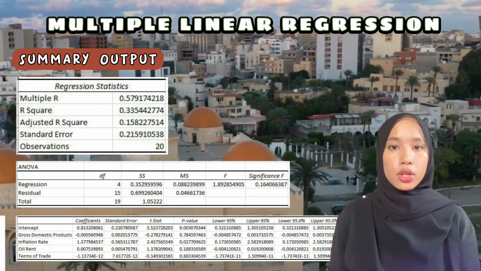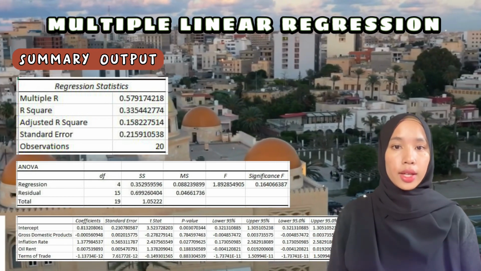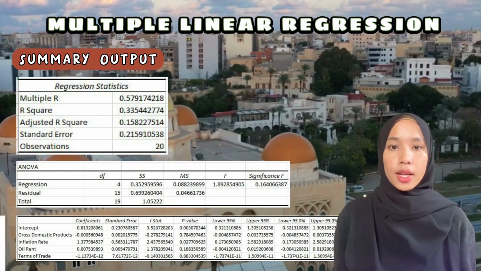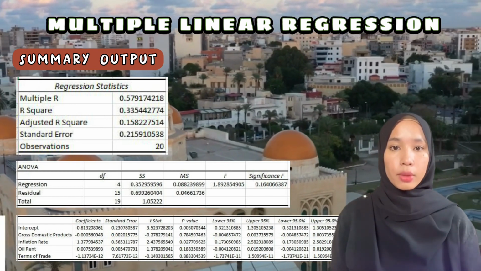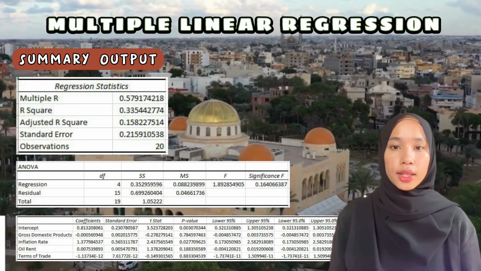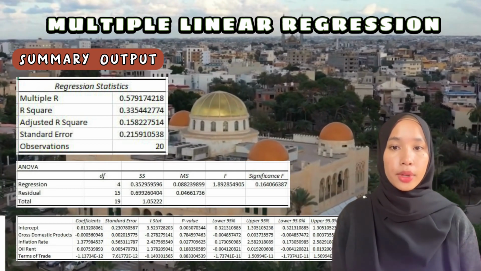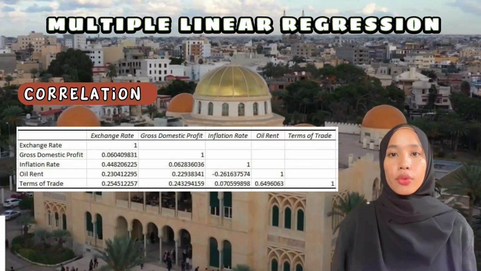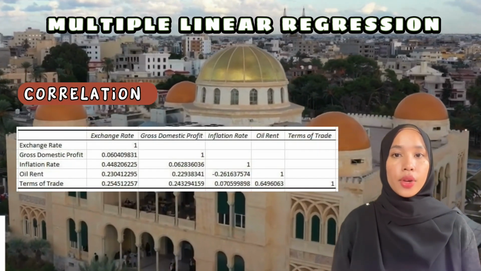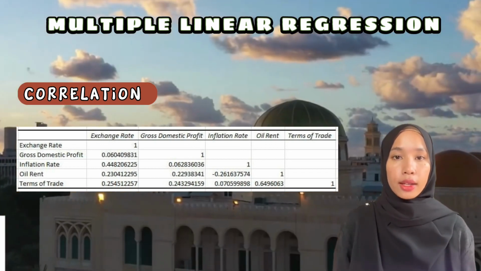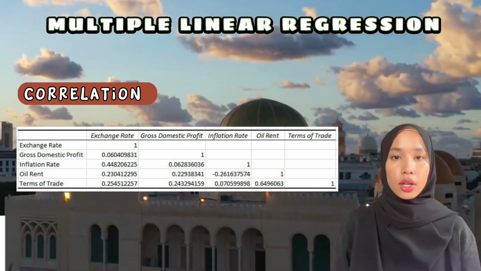This means that gross domestic product, inflation rate, oil rent, and terms of trade are statistically significant variables in explaining the exchange rate of Libya. The entire model is significant, and we know that all the factors have a certain effect on the dependent variable, which is the exchange rate of Libya. Next is correlation. The values for gross domestic product, inflation rate, oil rent, and terms of trade are positive. So, it means that all the factors will increase the exchange rate of Libya.